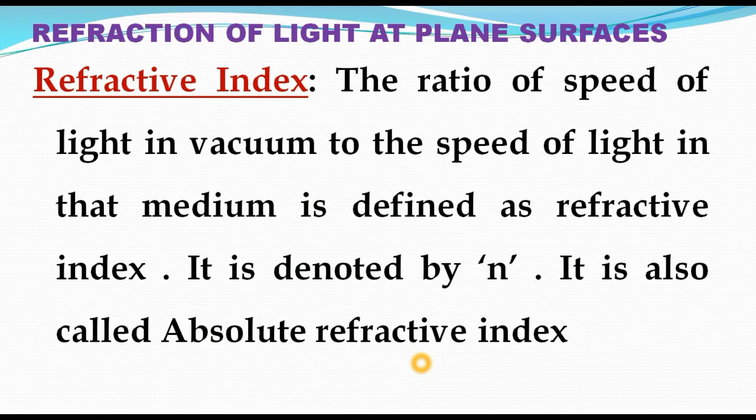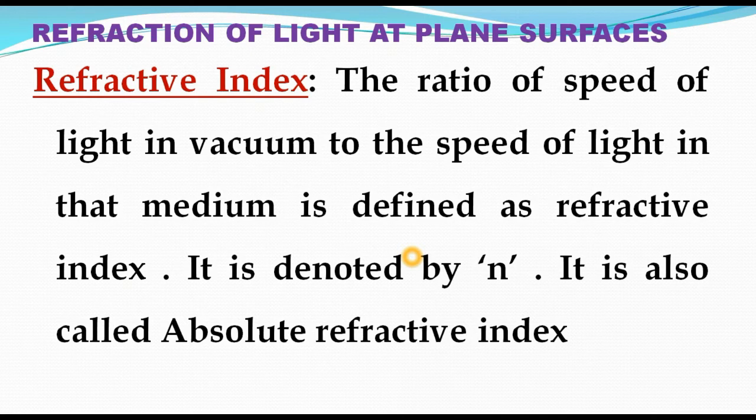Okay, now let us see one of the important terms, refractive index. Which is called refractive index? It is the ratio of the speeds of light. Let us see the proper definition. The ratio of the speed of light in vacuum to the speed of light in the given medium is defined as the refractive index of the given medium. It is denoted by N. It is also called the absolute refractive index.